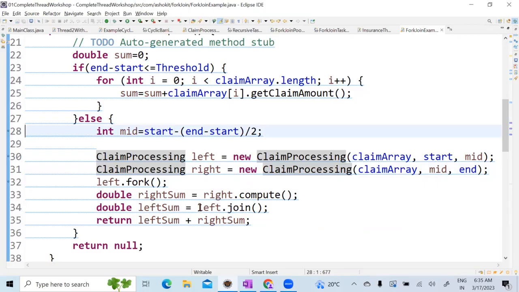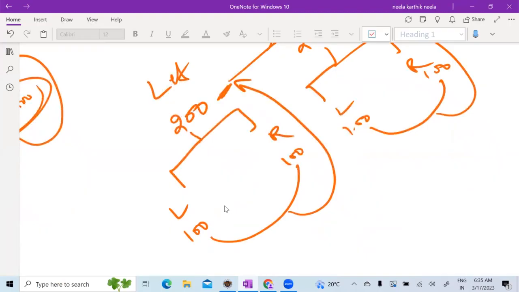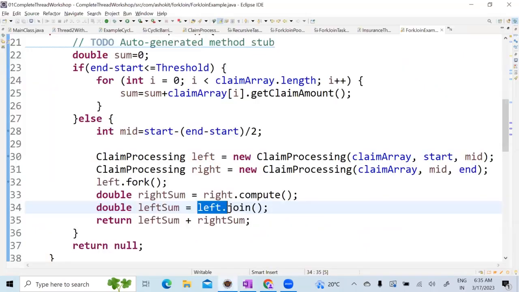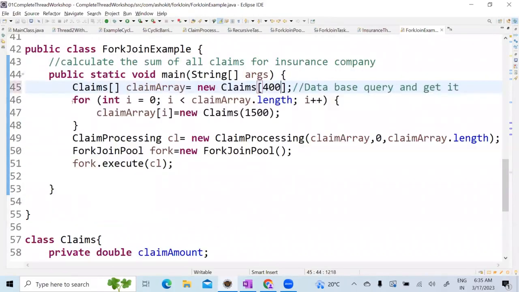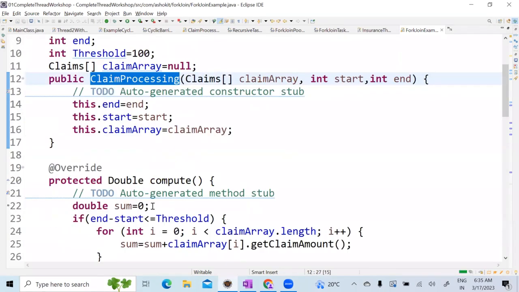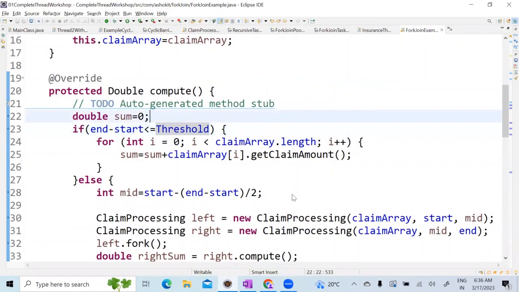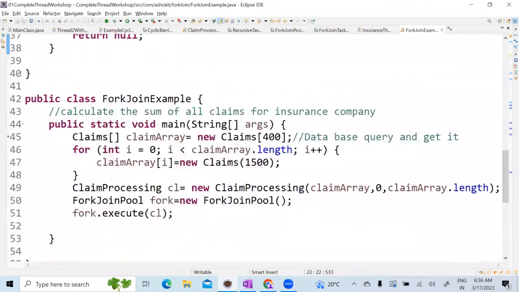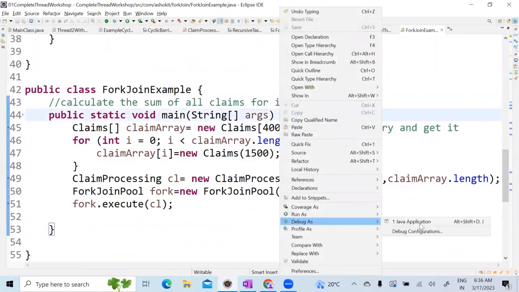This is why we keep join, because you need to complete. See, once this thread is completed, this thread can execute only when these two are completed, right? So that's the reason we have written join. So let me debug so that you will understand. Let me keep 400 records. Now let's keep a breakpoint here, and here also. Yeah, let us execute. Fork join pool, this one. Debug as Java application.